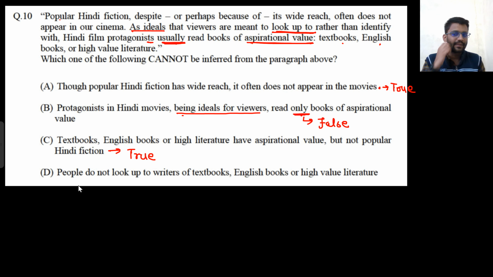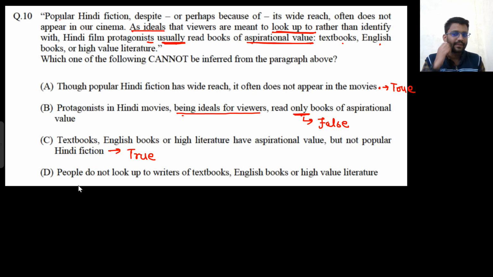That these Hindi film protagonists look up to the writers of those books. Which books? Writers of textbook, English book, or high value literature. So they will also come in people. At least Hindi film heroes look up to the writers of the books of high aspirational value.